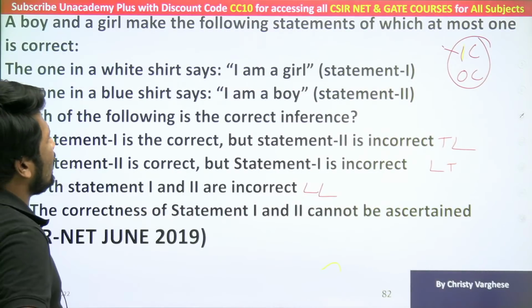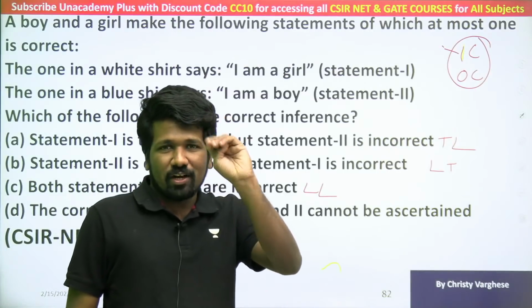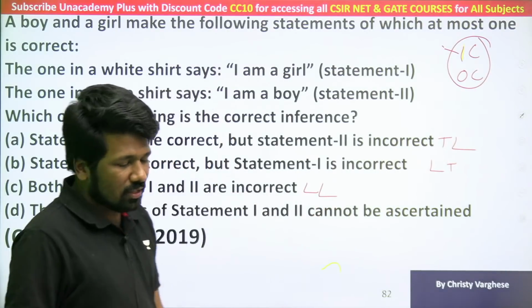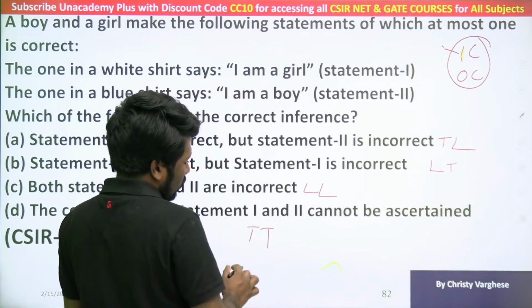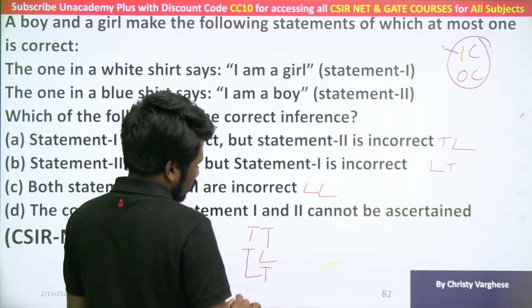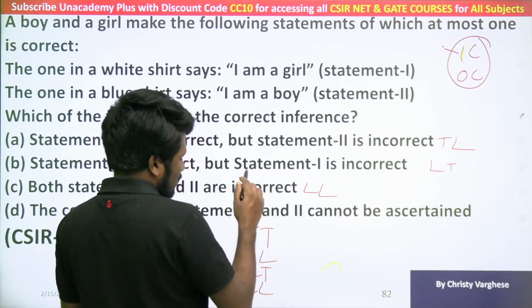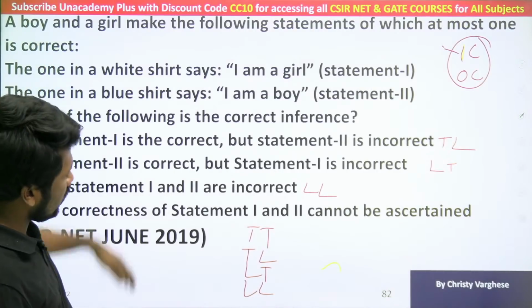If you understand the truth table, when 2 people speak, only 4 things can happen if they are truth speakers or liars only. Truth and truth, both telling truth. First one truth, second one lie. First one lie, second one truth. First one lie, second one lie. These are the truth table of these 2 people, this boy and a girl.